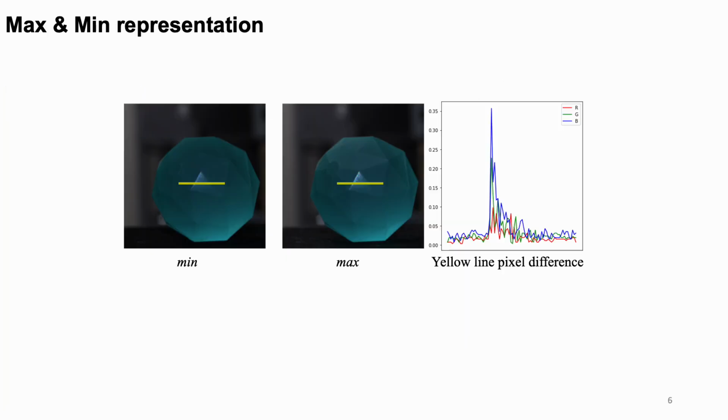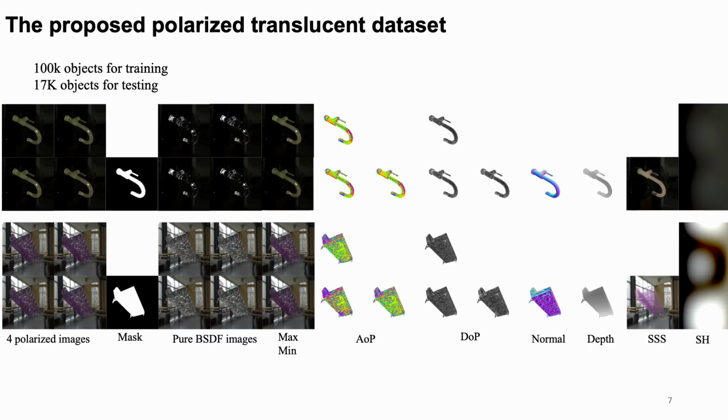In this slide, we introduce the min-max images. These are the minimum and maximum intensities observed when rotating the polarization filter, and they can be computed analytically using the four captured polarization images. The min image can be interpreted as the image with reflections removed, providing a useful cue for the model to help separate surface scattering from subsurface scattering.